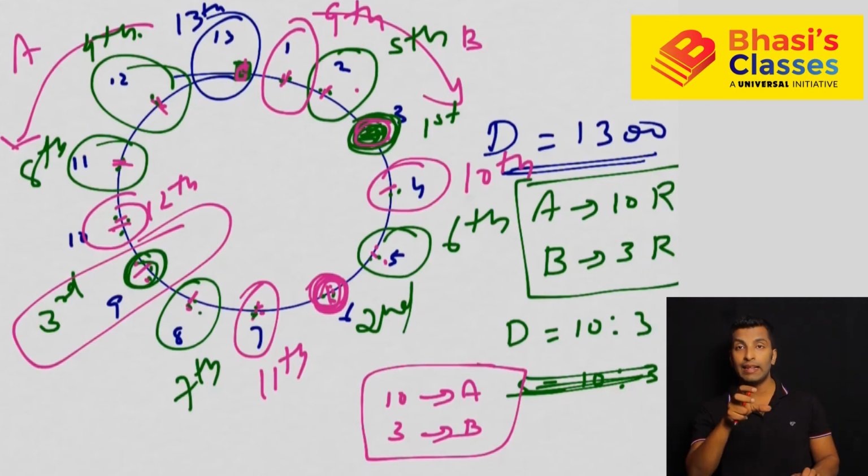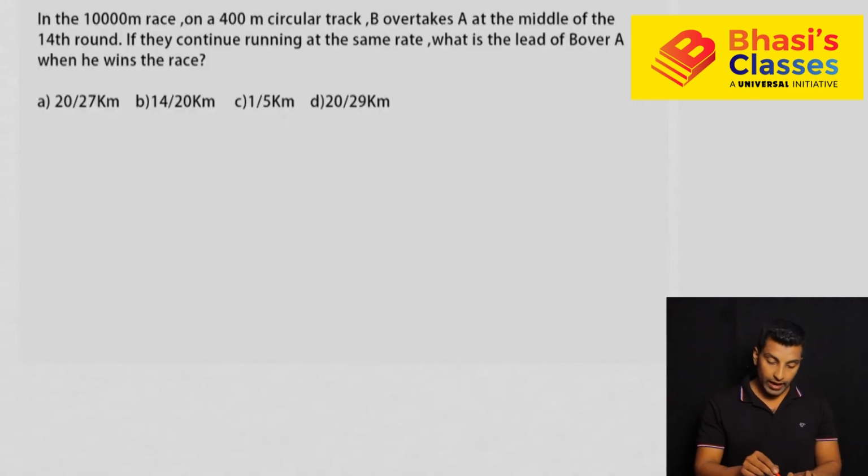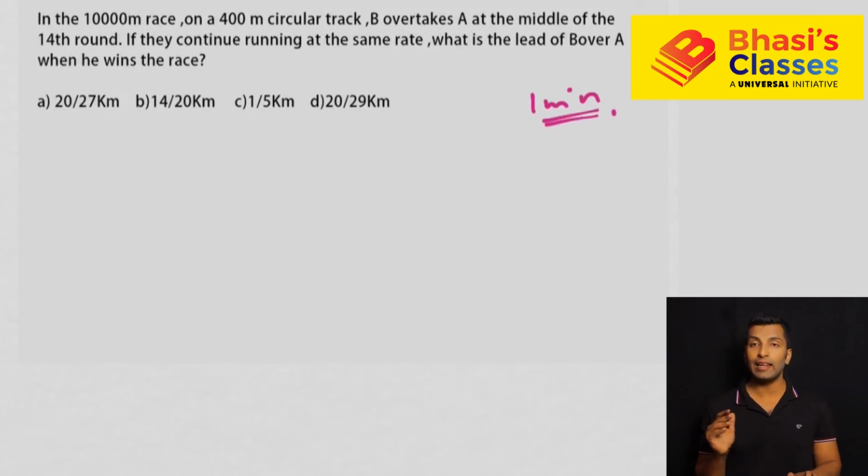13 meetings, 13 rounds. Okay, so one more question. Take a look at this question. Take 1 minute and solve this question. It looks slightly difficult, or at least a moderate question. Now let's see how you're going to solve it. If you understood the concept that we have discussed in this session, meeting point in circular track in the same direction, you can easily solve this question.